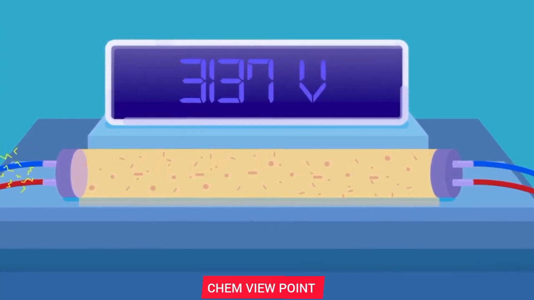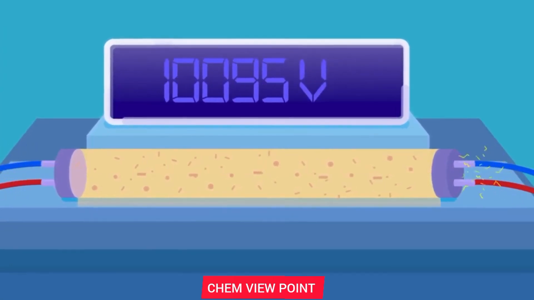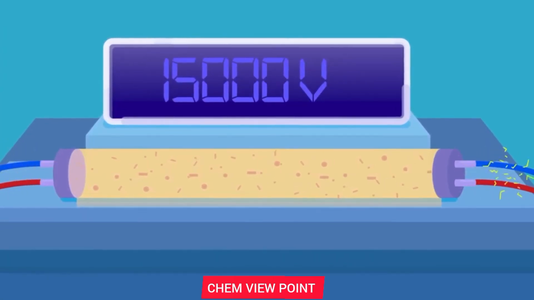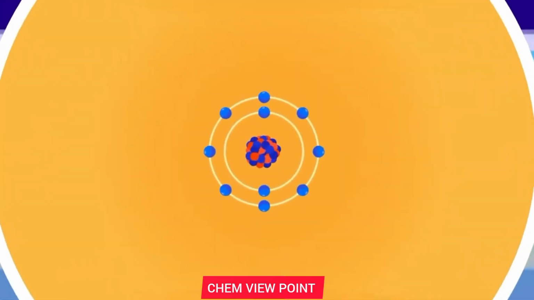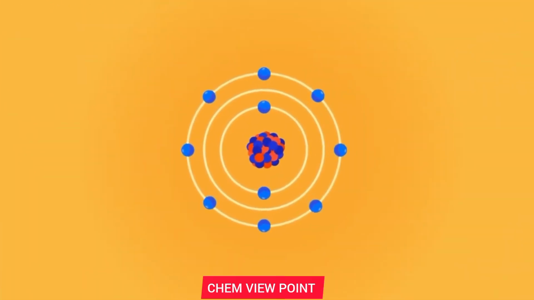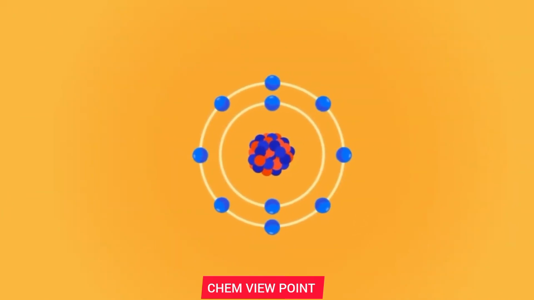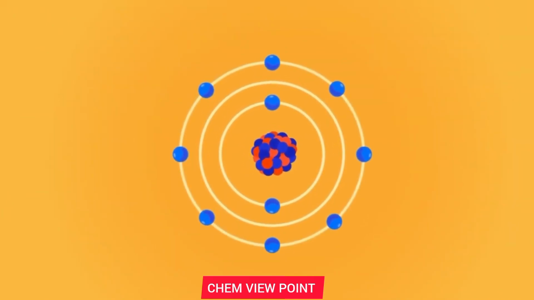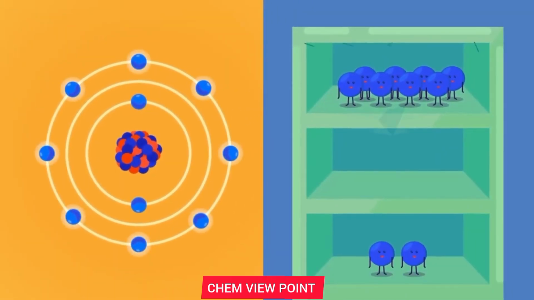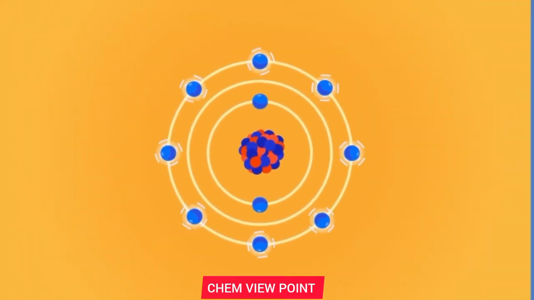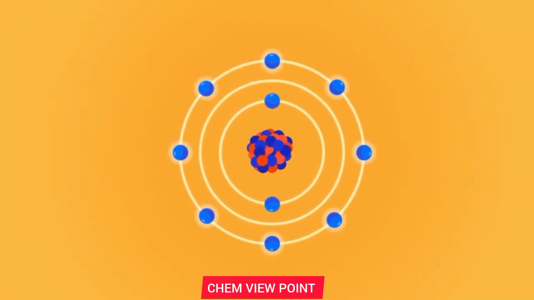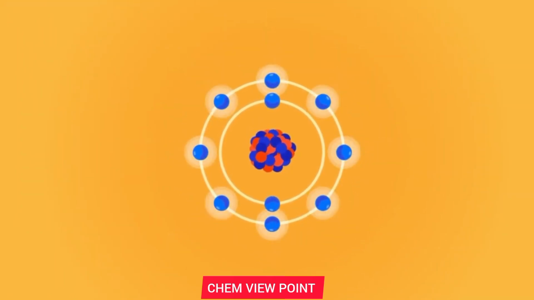A high amount of electric voltage, which can reach as much as 15,000 volts, is applied to the tube. The electricity causes the valence electrons to excite, even removing them from the atom, and it produces more collisions that excite more electrons of other atoms. The excited electron moves to a higher but less stable energy state. To come back to the original state, it needs to release energy in the form of photon that creates the light that is visible to us.